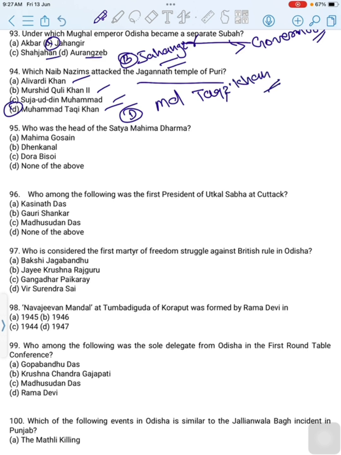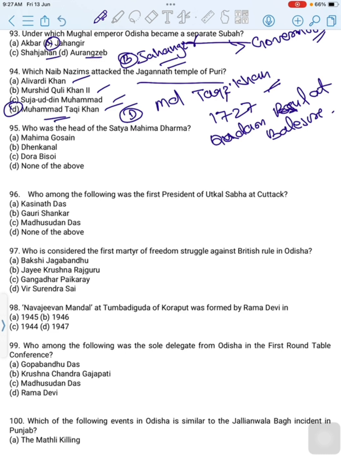Muhammad Taqi Khan became the deputy governor of Odisha in 1727. Taqi Khan built a Qadam Rasul at Baleswar, having a pond and a garden attached to it. He also attacked the Jagannath temple at Puri. Then the correct option is option D, Muhammad Taqi Khan.